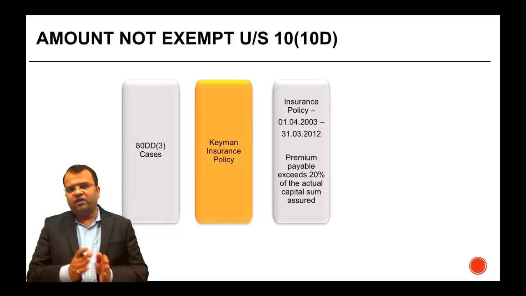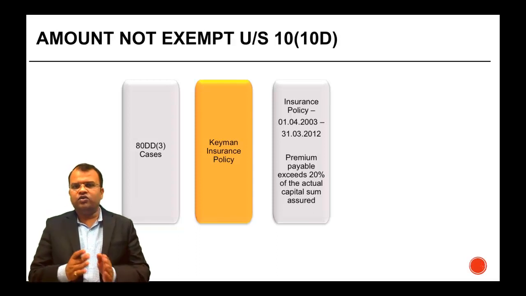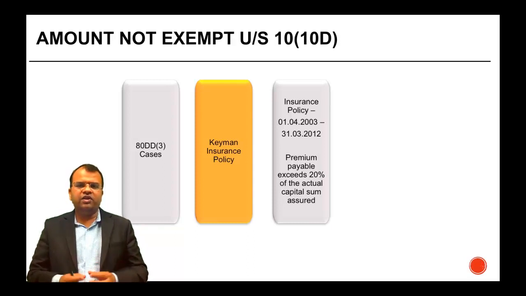Now, number 3, 4 and 5, the 3 cases that we are going to now look at deal with specific cases where an insurance policy is taken during a particular period. In such cases, you compare what is the premium which is being paid as a percentage of the actual capital sum assured.